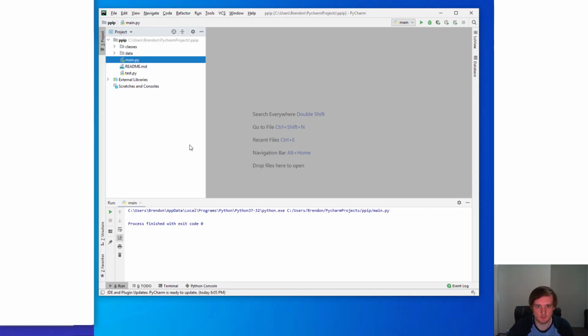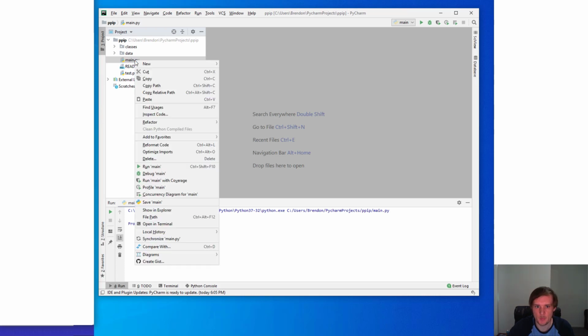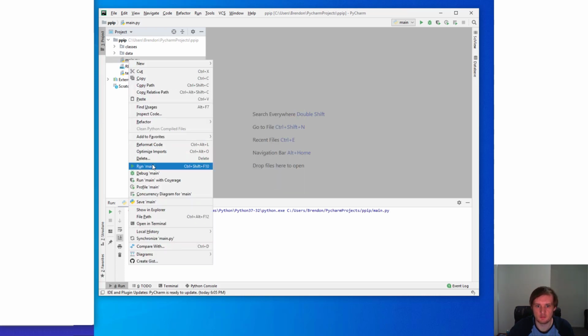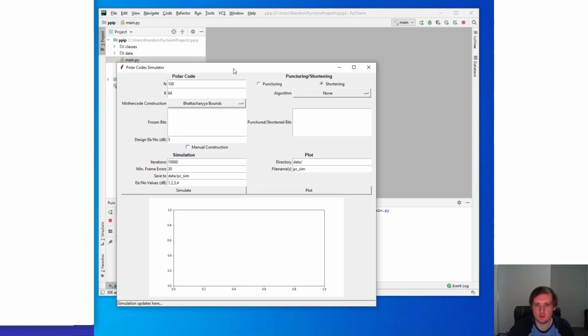Once you have successfully installed and tested the library, then we can open the graphical user interface by finding main.py and then clicking Run. Once the window opens, we have a preset for an example polar code that is ready to be simulated.